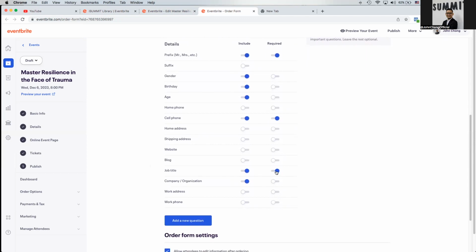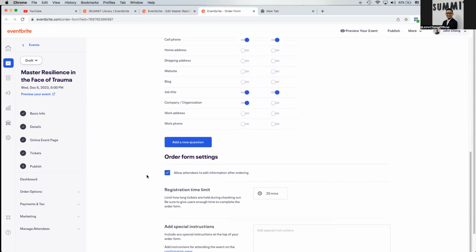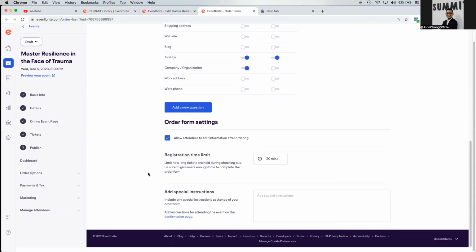The job title, it is required also. Obviously, I want to know their demographic, and at the same time, I want to know what else can potentially be promoted to them just based on their job title. All right. Their company organization is optional. So once you're done with this, what you got to do next is go back to step number 5, publish over here. Just click on it.